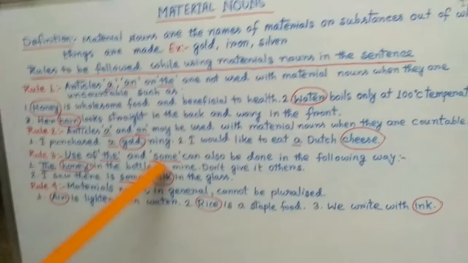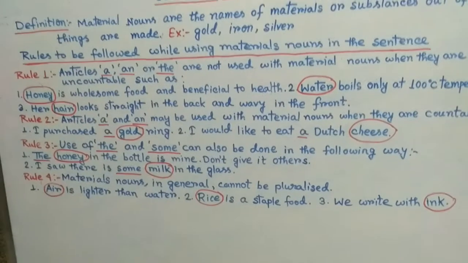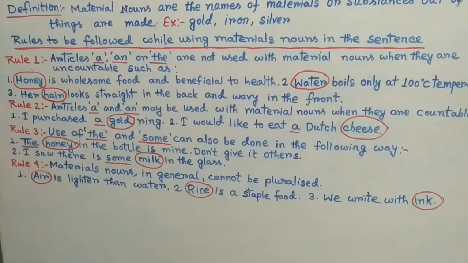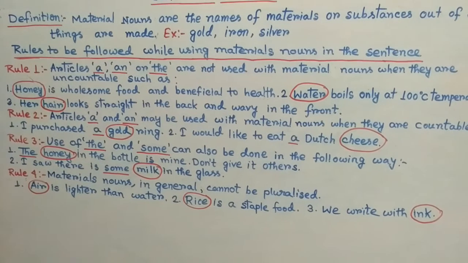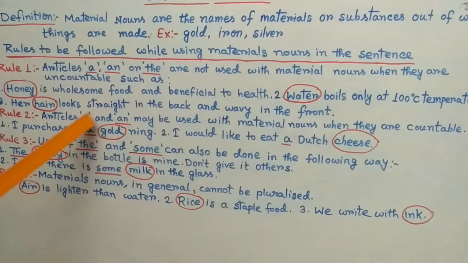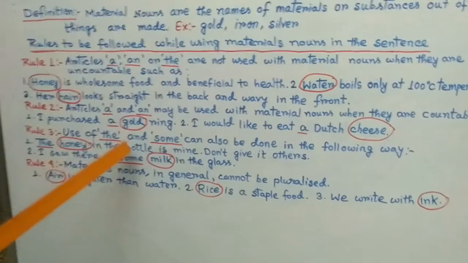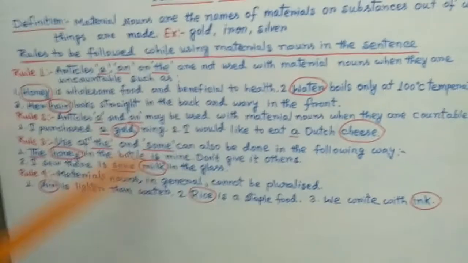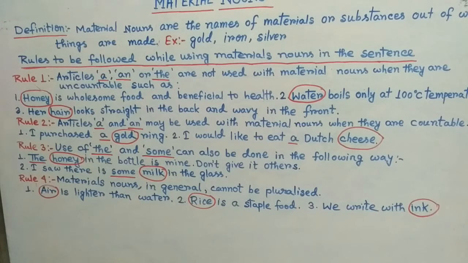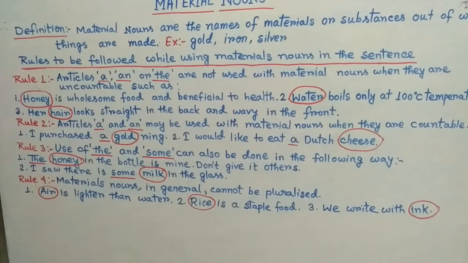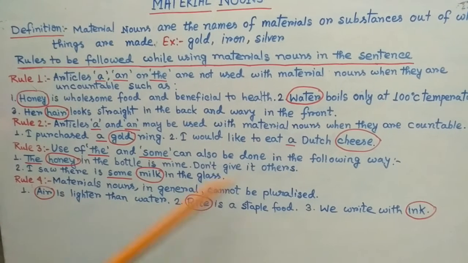Next, rule number 3: use of the and some can also be done in the following way. So a and an are sometimes used with material nouns, as you already learned, and the and some can also be used. The honey in the bottle is mine, don't give it to others.